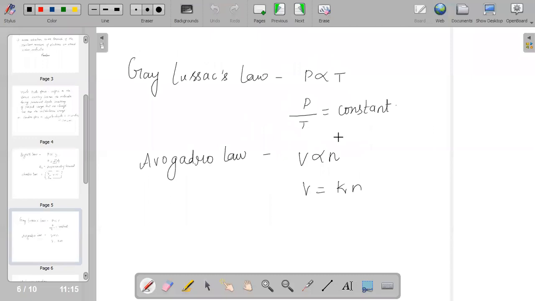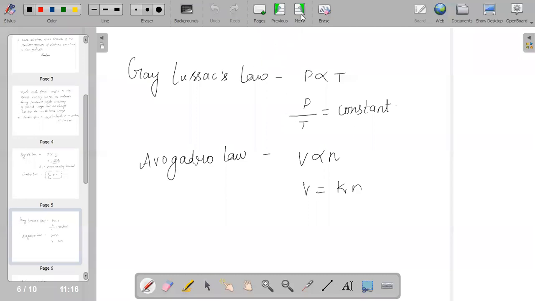But here the most important law is our Avogadro's law. The statement is: equal volumes of all gases under the same conditions of temperature and pressure contain an equal number of molecules. That means volume becomes directly proportional to the number of moles, or we could conclude volume is equal to Kn.